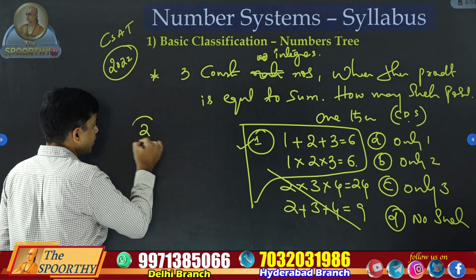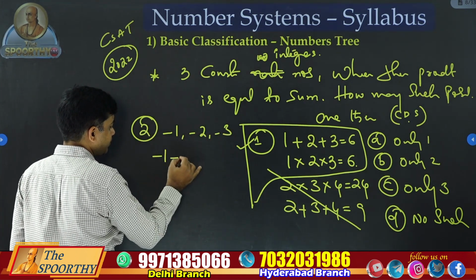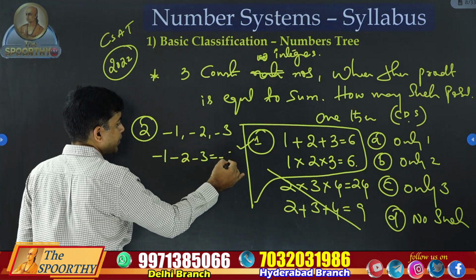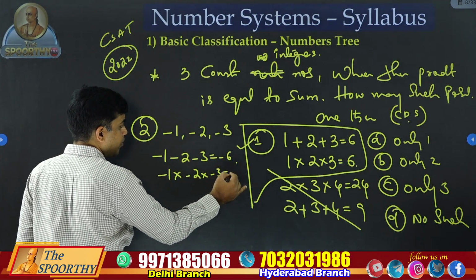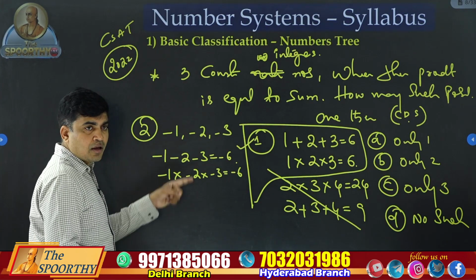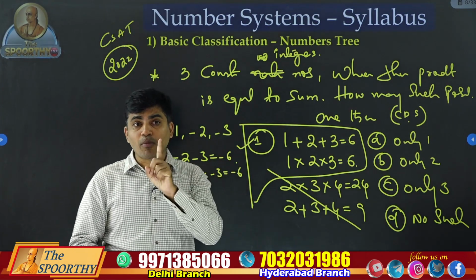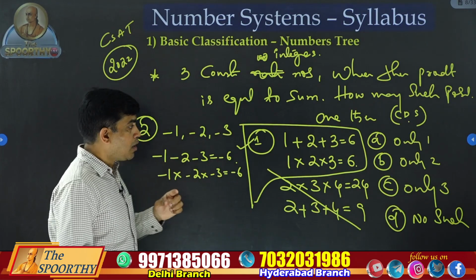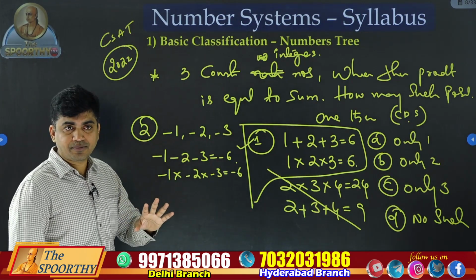Second case, what about minus 1, minus 2, minus 3? What is their sum? Minus 6. What is their product? Minus 6. Sum equals product. Condition satisfied. It means we have one more combination. Few answered only 2. That is also the wrong answer.